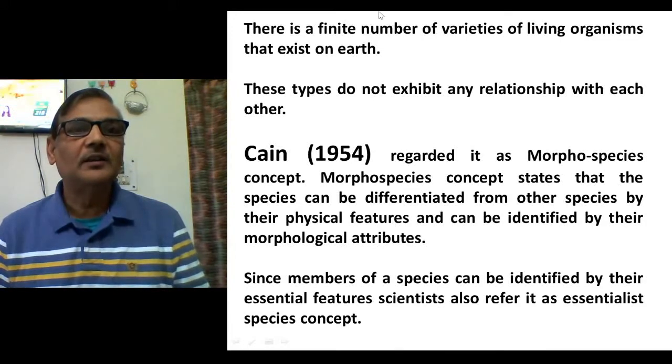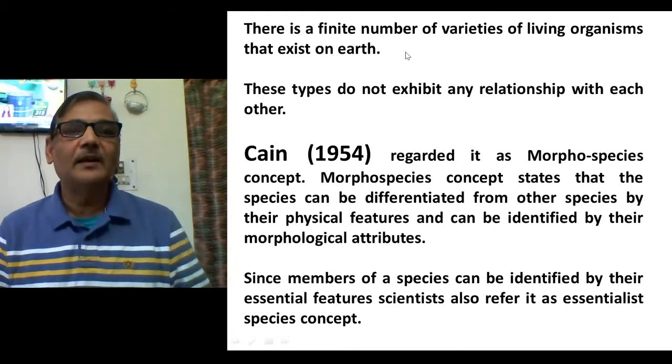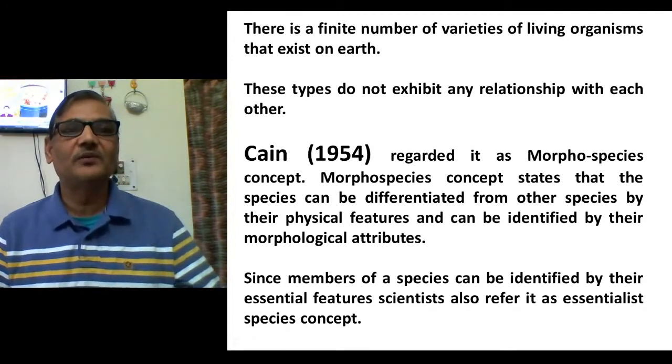Now, there is a finite number of varieties of living organisms that exist on Earth. It means on this planet, the number of species, whether of plants or animals or any other organism, is fixed. So no variation is going to take place. It means a species is a fixed characteristic. It is not going to change further.